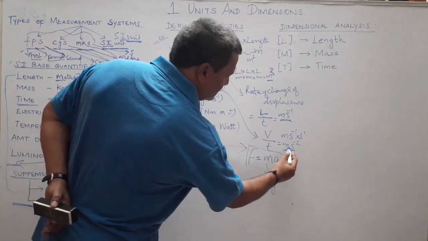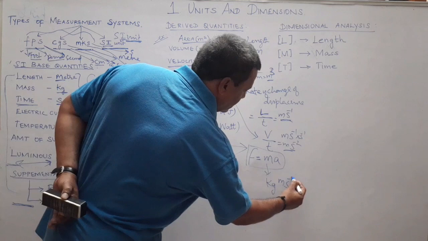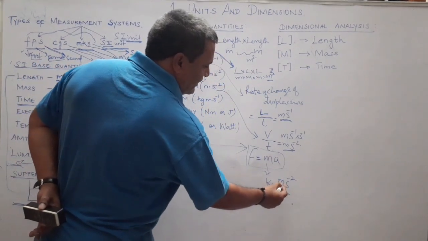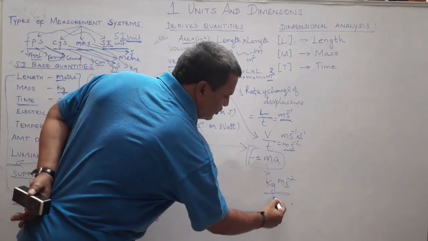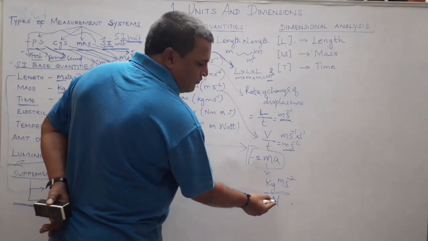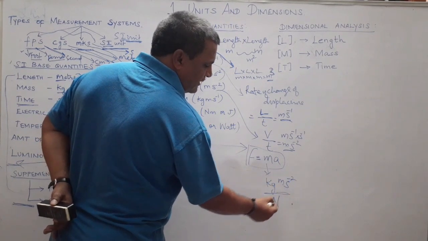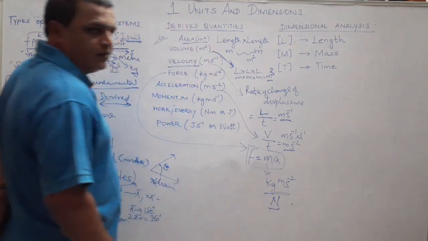And acceleration is meter per second square, or meter second power minus 2. Kg meter second power minus 2 is the unit of force. Simply we call it Newton. So the equivalent of Newton is kg meter second power minus 2. In order to honor the scientist Newton, force is measured in terms of Newton.